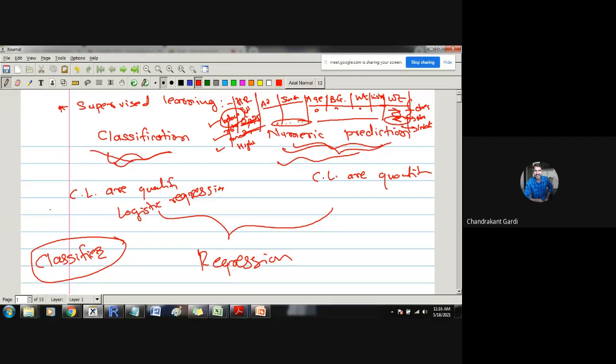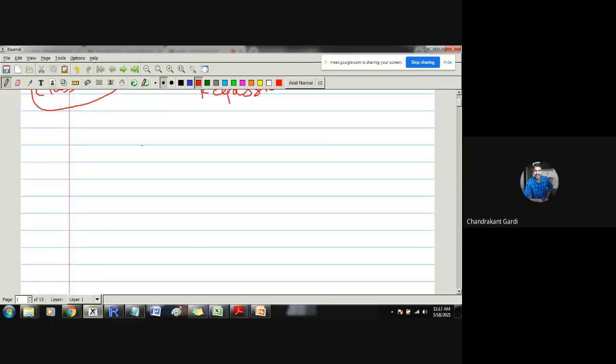Whenever we focus on classification, we are interested in data where class labels are qualitative in nature. So whether that person is having cold or not, whether that person is having cough or not, whether that person is having body pain or not, all these parameters will be considered.